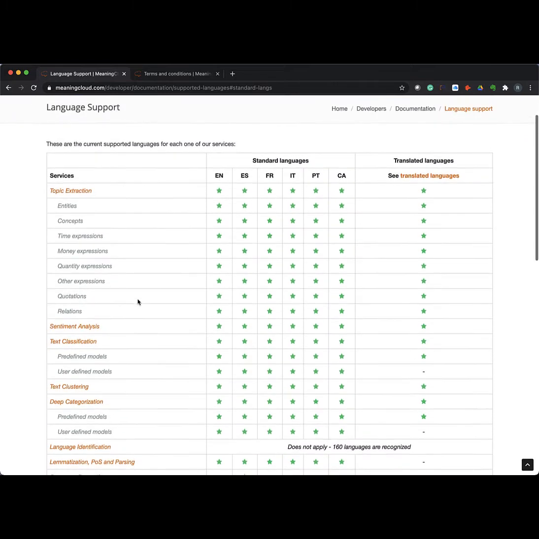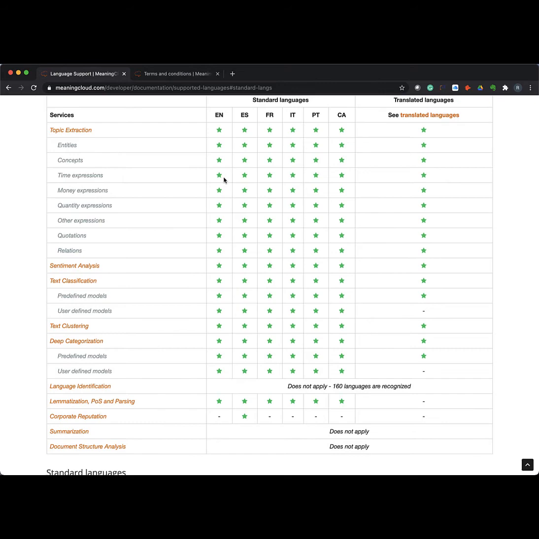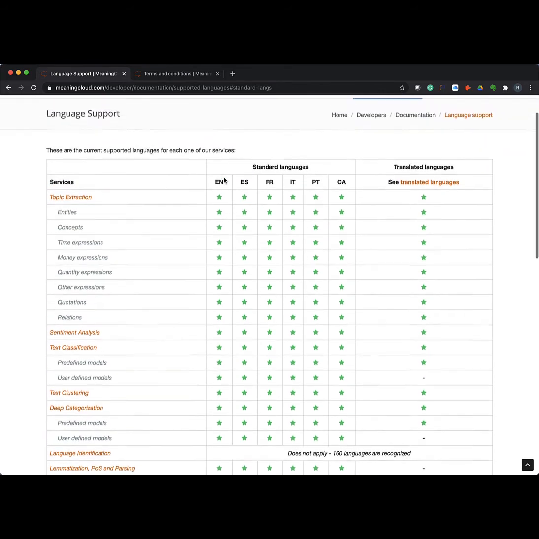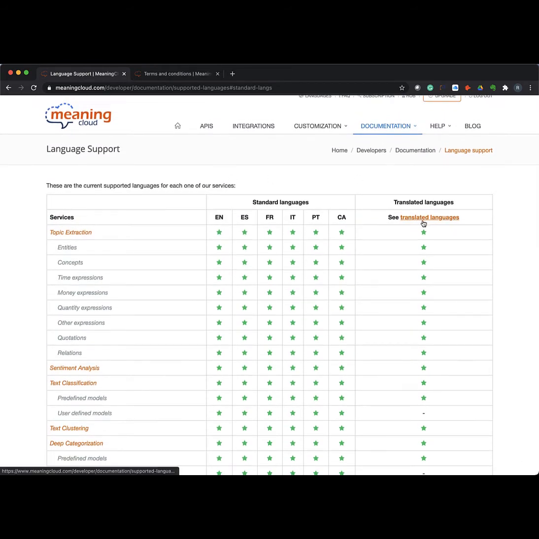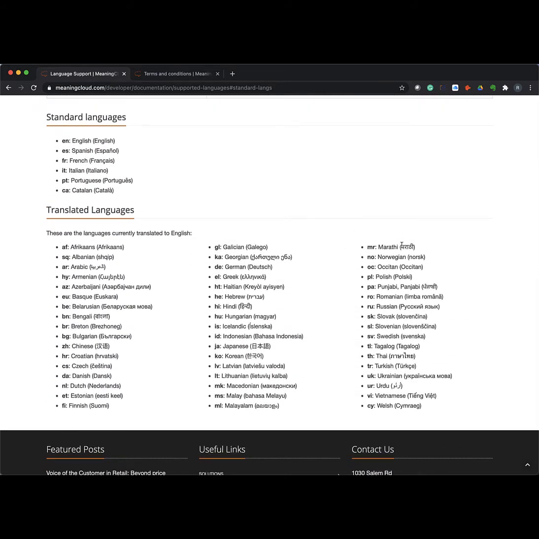It's an interesting approach where we have our standard languages, English, Spanish, French, Italian, etc., that we support natively in the system. And then we have translated languages that we support through translation. So we translate from the native language to English and then run the processes on those systems. So these are all the languages that we translate to English and then run the models on those in English.